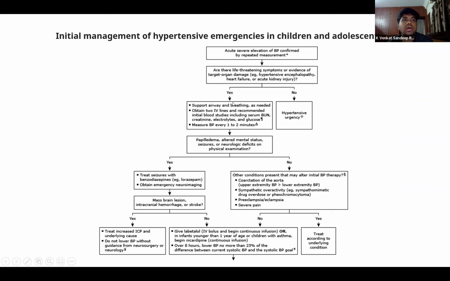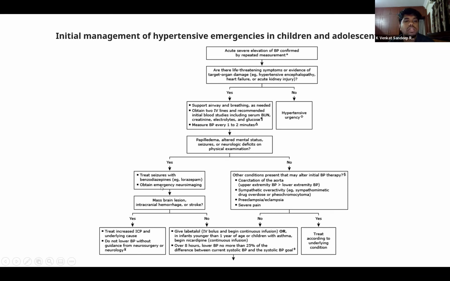If there is a hypertensive emergency, then we support the airway and breathing, and as we have already seen, we obtain 2 IV lines, take relevant blood investigations, and keep on measuring the blood pressures. We also look at other end organ damage as well. So we look for papilledema, altered mental status, seizures, and other neurological physical examination findings.